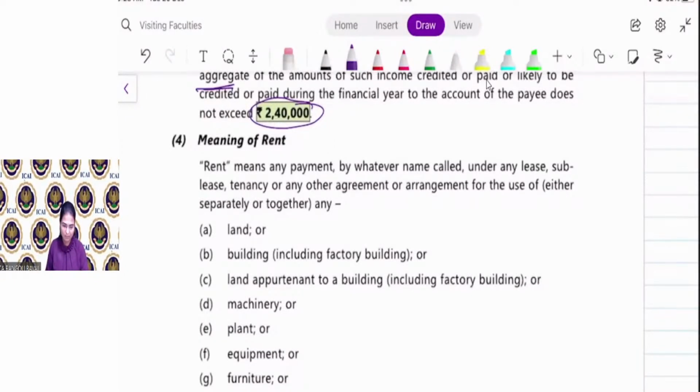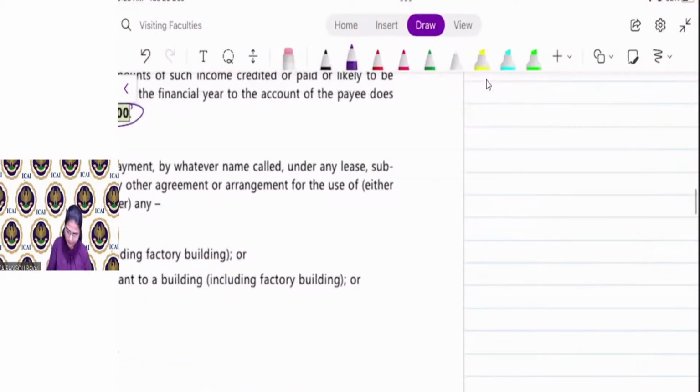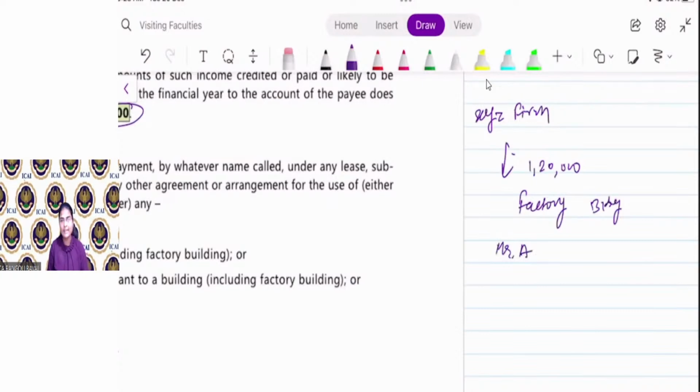If say for example, just let me know, XYZ firm is paying rent of rupees 1,20,000 for use of factory building to Mr. A. Will XYZ firm is required to deduct TDS? Yes or no? Chalo, I want an answer.